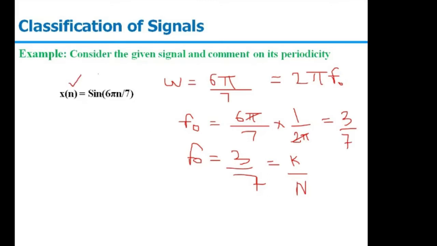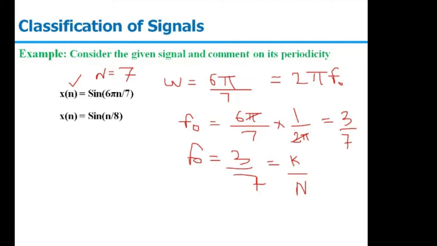If these two are integers and f₀ is not rational, then we will simply say the given signal is non-periodic in nature. So for this particular one, it is periodic in nature with N equal to 7 samples, because it is a discrete time signal. So we call them 7 samples.